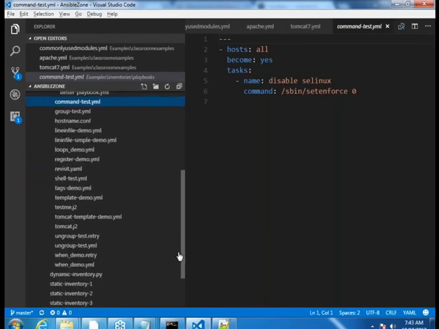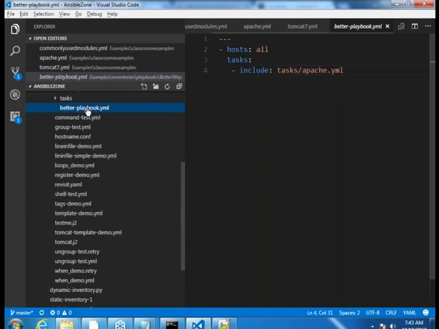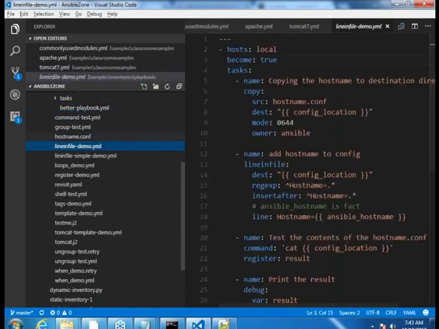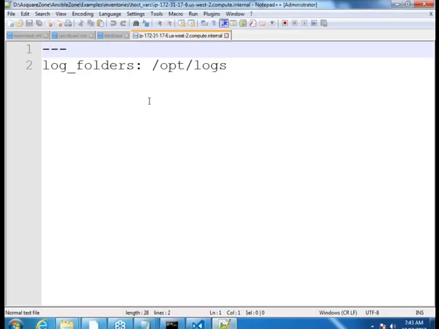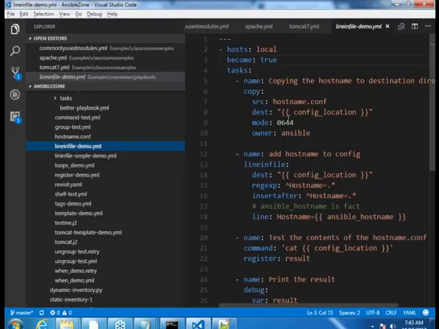If there is any variable which you see, just tell me. Do we have anything called config location by any chance? Yes, this is our variable name. To use it, you have to use this syntax, which is double curly braces, name of your variable, and then do it.